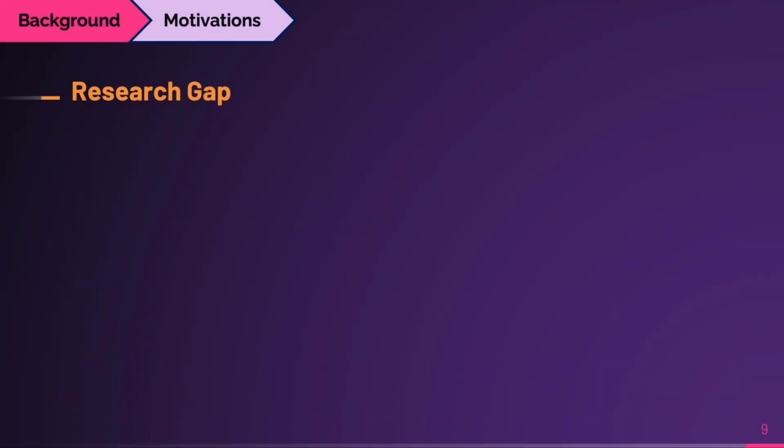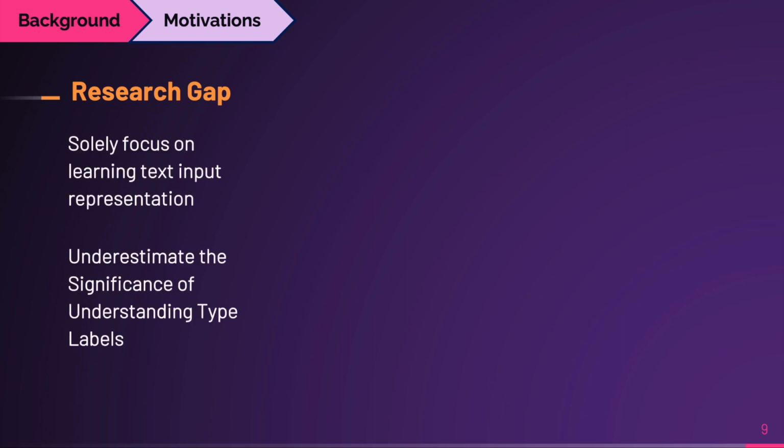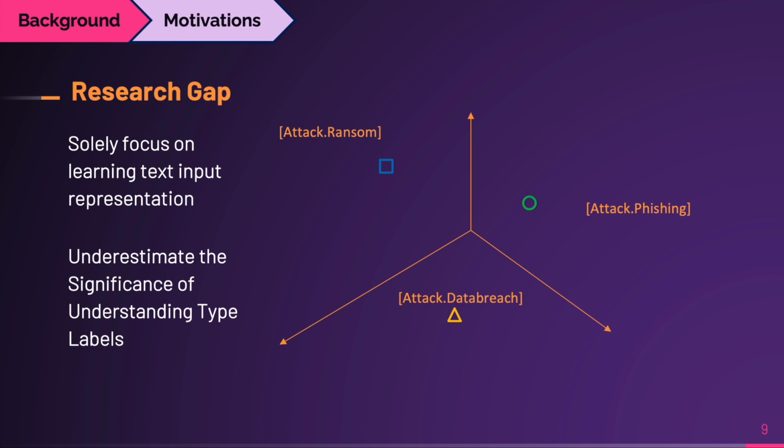Although there are many models developed for event detection tasks, there is still a gap in the current approaches. Existing methods tend to focus on learning input text representations and using one-hot vectors for event type labels, which overlooks the importance of understanding the meaning of the type labels. However, the semantic meaning of the type labels provides key information for gaining insights into the relationship between types and trigger candidates. By presenting type labels together with the representation space of input text, we can pivot these event types.